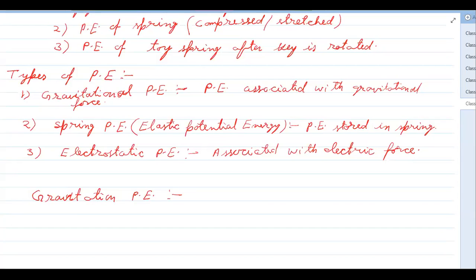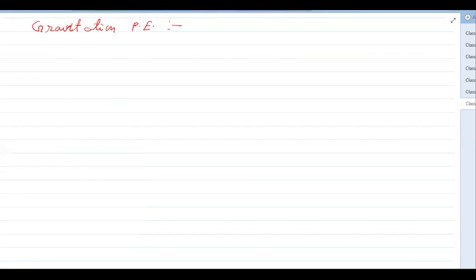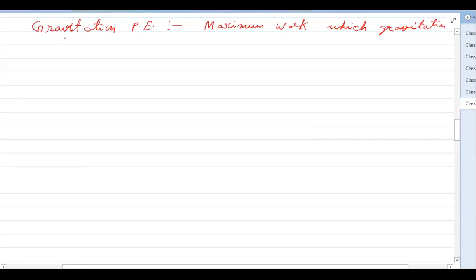Okay, so gravitational potential energy will be the maximum amount of work which the gravitational force can do. How is it so?